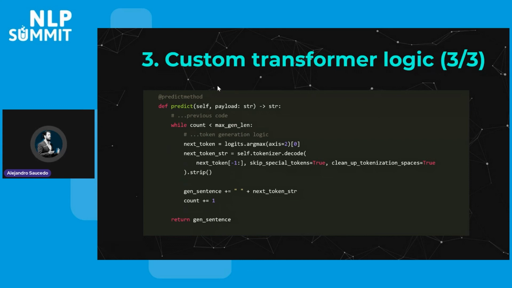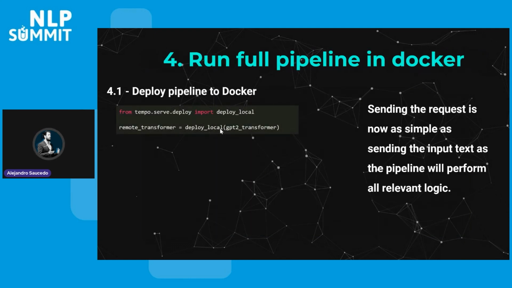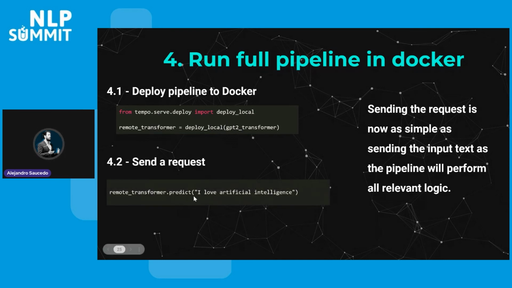And really, the only thing that we need to do is similar to the previous logic. We have to just basically save that artifact and then deploy it with a similar function, right? So it's basically running deploy local on that pipeline. That gives us the remote pipeline client, and then instead of that relatively complex logic that we had before, now we basically just send this predict with a string, right?